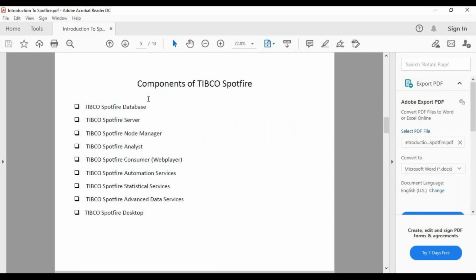So let's suppose tomorrow you join a new project. In that you might see all these things or a few of them. That depends on the kind of role you are performing. You might be working on Spotify Analyst only, or Consumer also. You might be accessing the reports, so you will be working on these two things. While if you are an administrator, you might be accessing all of these things. So that's what the real-time environment looks like.